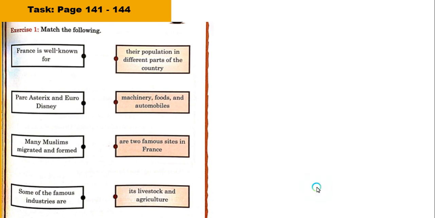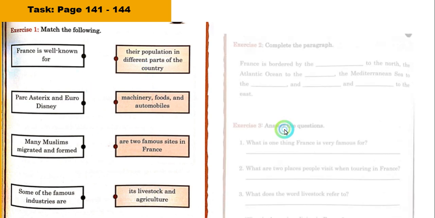So here is the task. Alright, page 141 to page 144. So you're going to match the meaning. France is well known for what? Parc Asterix and Euro Disney is for what? Many Muslims migrated and formed what? Some of the famous industries are, you match them to where they belong.